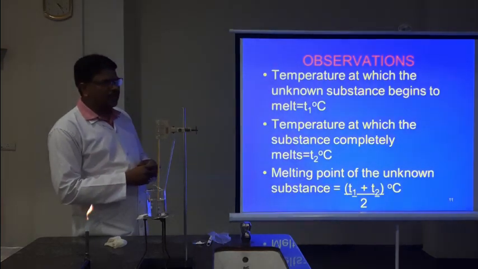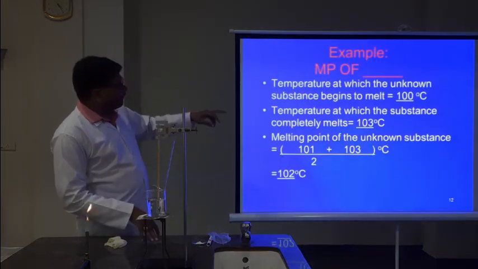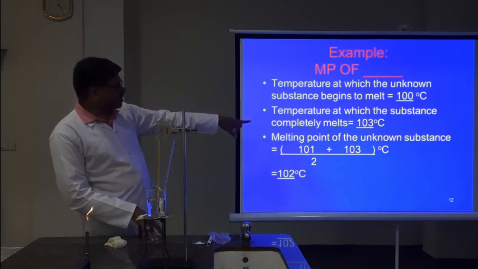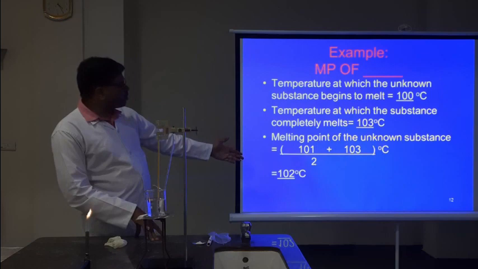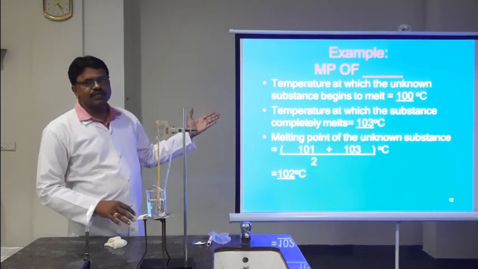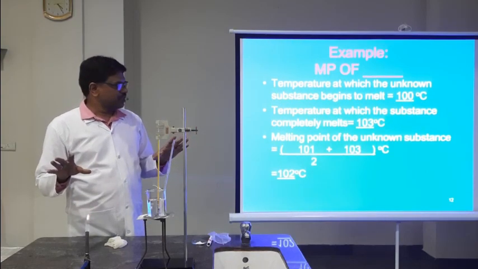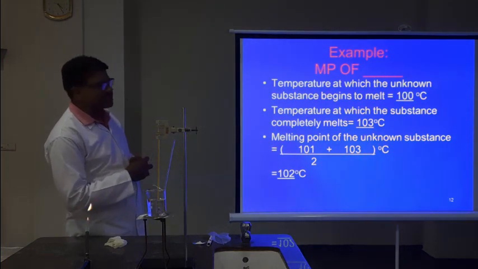When you see the next slide, the initial temperature is 100 degrees Celsius and the final temperature is 103 degrees Celsius, and the average comes to 102 degrees Celsius. So which is this organic substance? I have not revealed the name of this unknown organic substance. The value is coming to be 102 degrees Celsius.